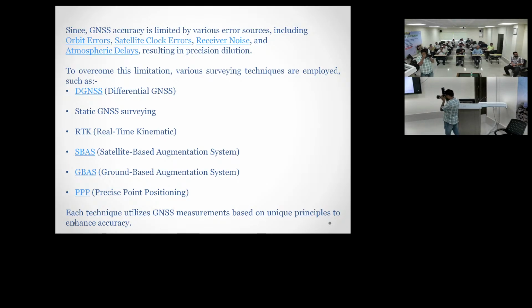The correction will be sent through the radio transmitter, but there is a limitation. This cannot take place beyond 20 kilometers, maximum 20 kilometers, base to base. With a better GPS instrument, we can find the coordinates up to 20 kilometers at maximum.